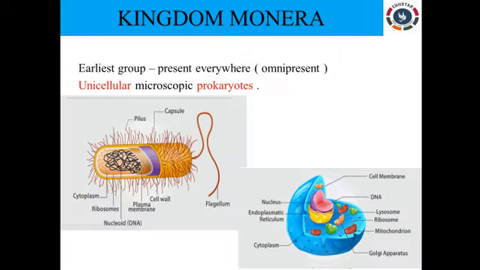Under kingdom MONERA we are seeing bacteria as an example. I have told you bacteria is the first formed living organism. It is unicellular, it is a prokaryote, and it is present everywhere, even in hot thermal vents, in volcanoes, and in the sea. It is present on my hand and on your face. So everywhere this bacteria is spread across. I have given two diagrams for your understanding of unicellular prokaryotes and eukaryotes.